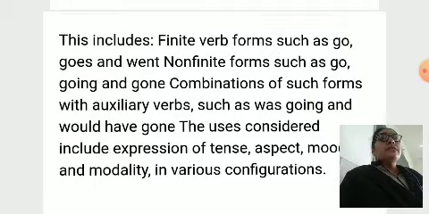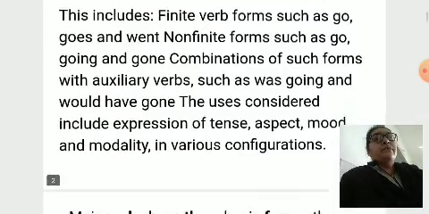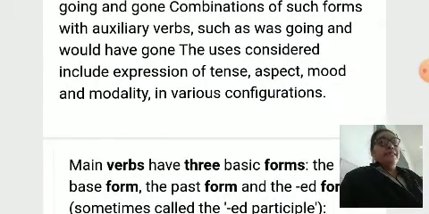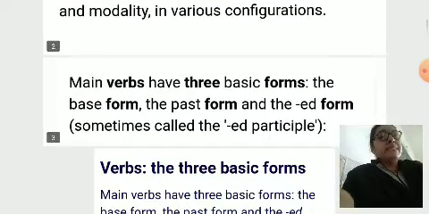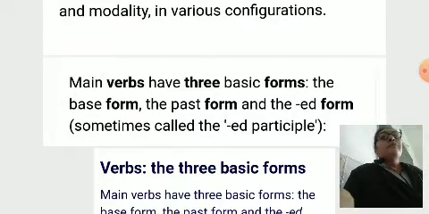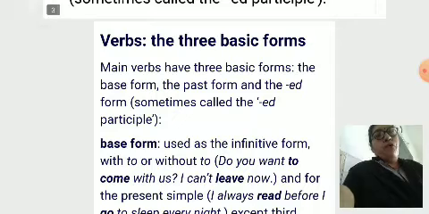The uses considered include expression of tense, aspect, mood and modality. In various configurations, main verbs have three basic forms. Do you know? The base form, the past form and the ed form, meaning past participle. Go is a base form of the verb, went is a past form and gone is a past participle. Verbs, the three basic forms.